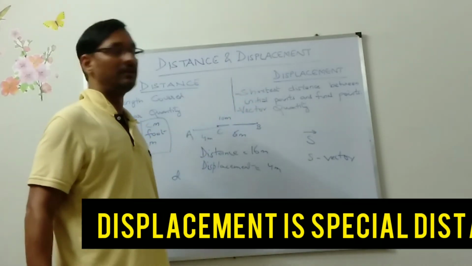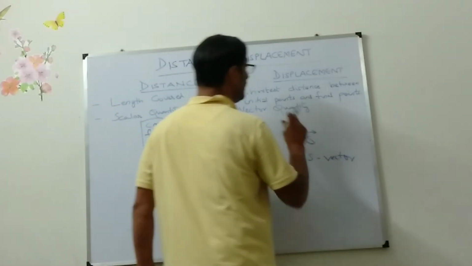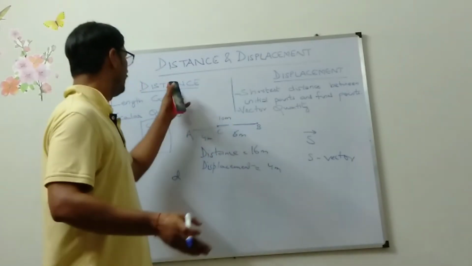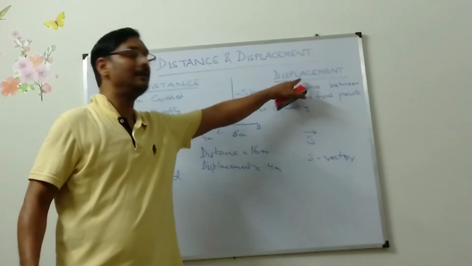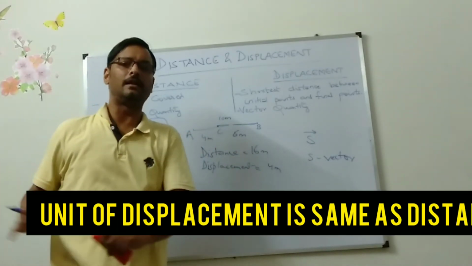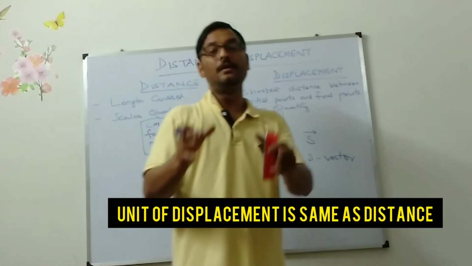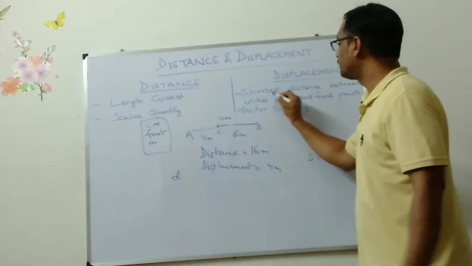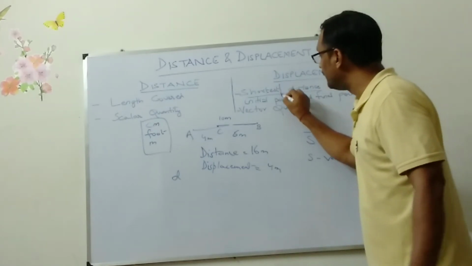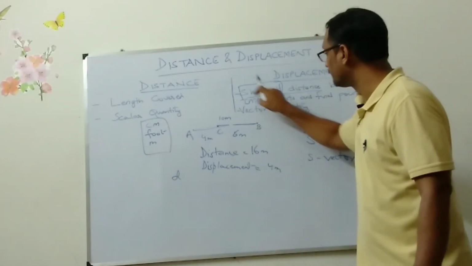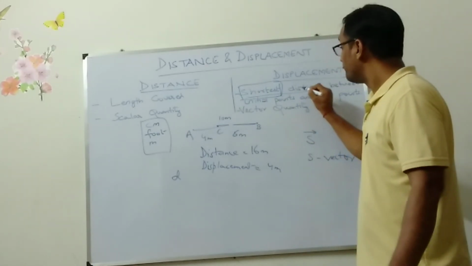And what is the unit of displacement? In CGS system, acha, what is displacement? Displacement is a special kind of distance. Displacement is nothing but a distance. If you take out this direction from there, so displacement becomes distance. Shortest distance. So special kind. This is the special kind, shortest distance.